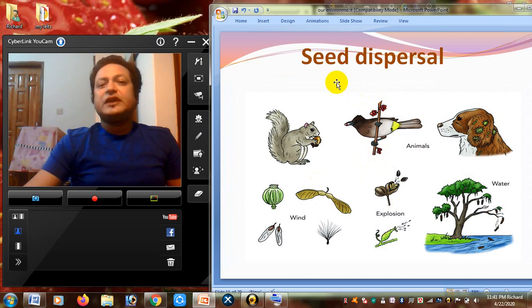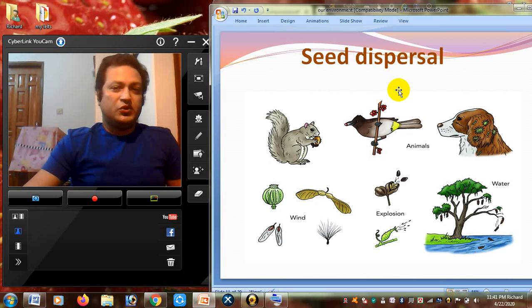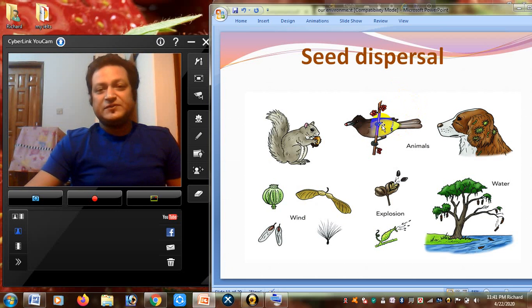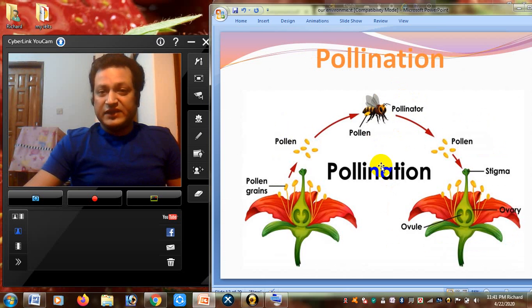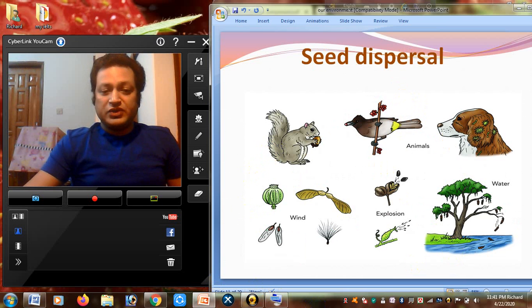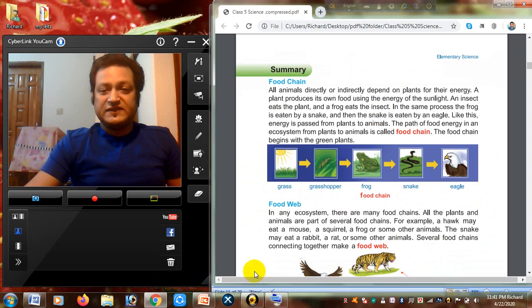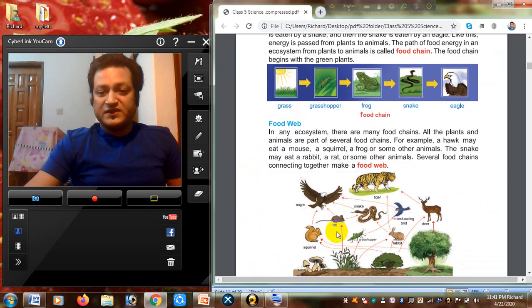If you think about seed dispersal, what is the definition of seed dispersal? Do you have any idea? Yes, it's absolutely right. When seeds are transferred away from the parent plant. Okay, see, if you go to the books, easily you can see the definition of seed dispersal.